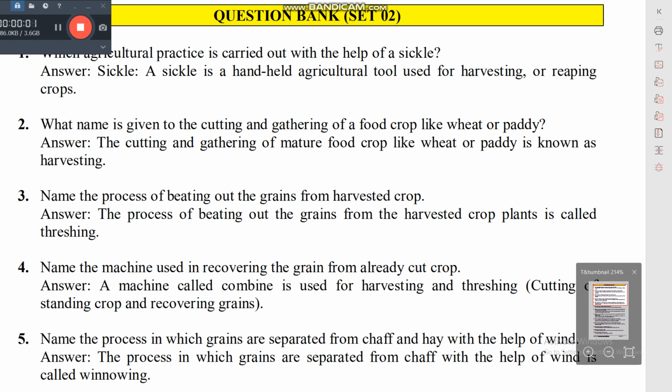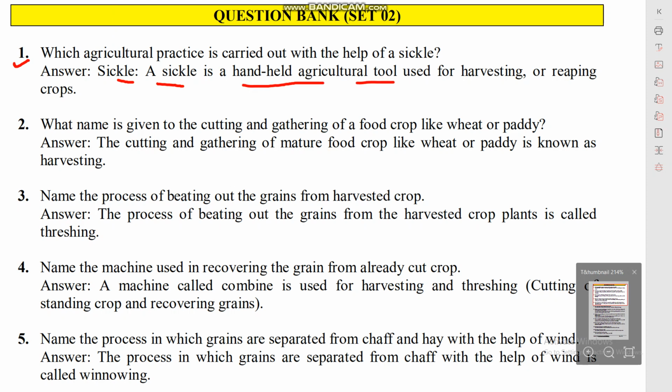Hello children, today we read some question bank of class 8 subject science chapter first. First question है हमारा: which agricultural practice is carried out with the help of sickle? A sickle is a hand-held agricultural tool used for harvesting or reaping crops.